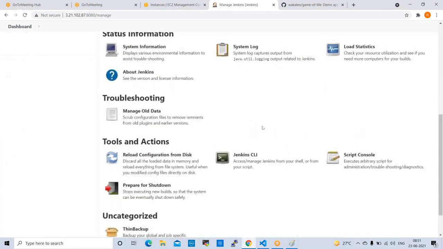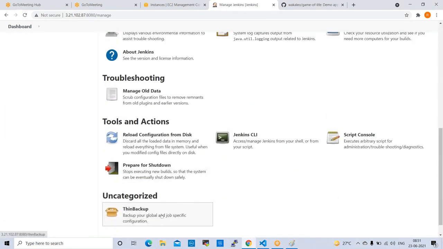Go down here, the Thin Backup icon is available. See here, this is Thin Backup. Open this.